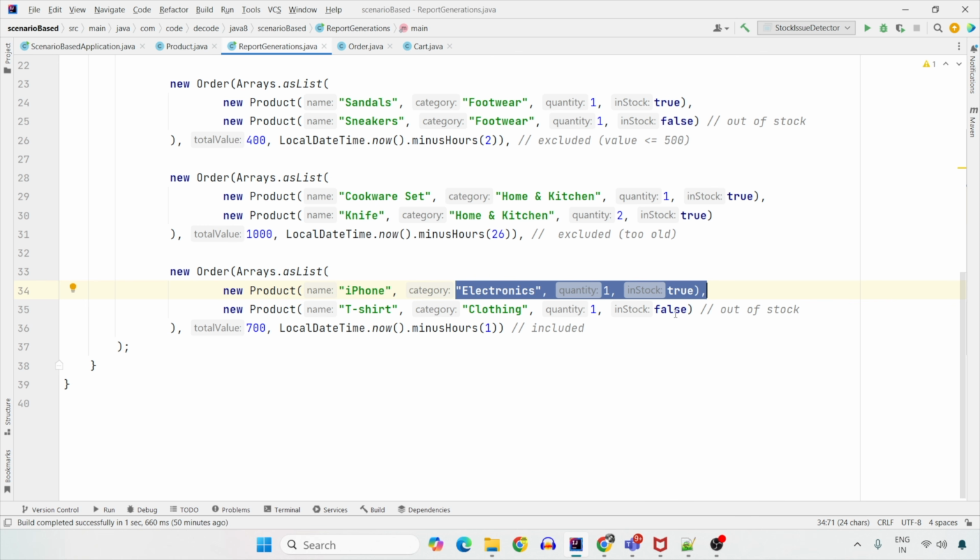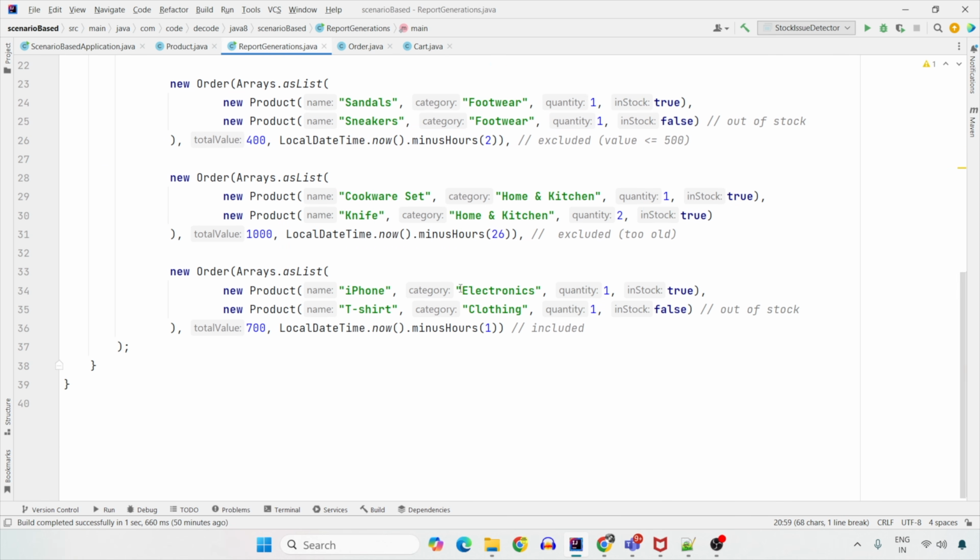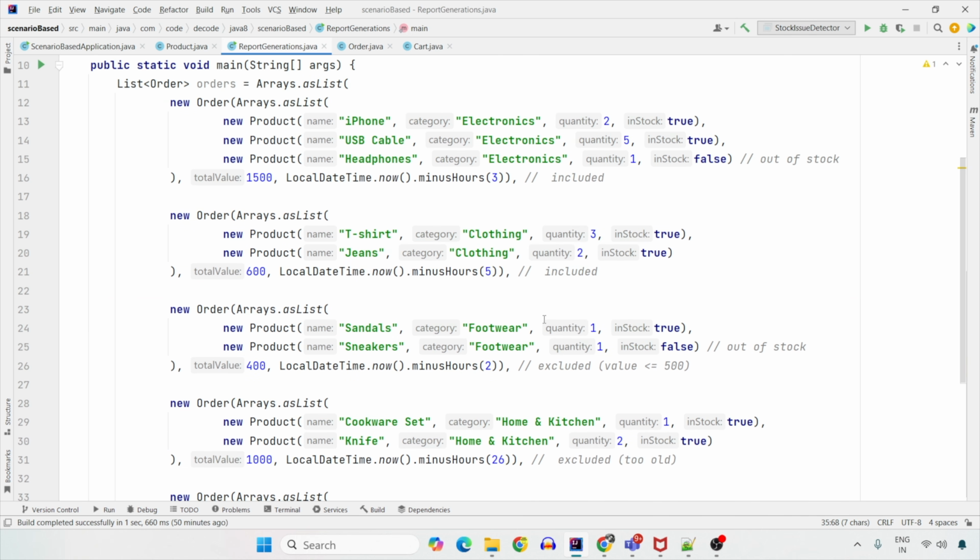So the output should be electronics as 8 and clothing. These are the 2 items which are clothing, so its total should be 5 and 1, that is 6. But this one is out of stock, so again 5. The clothing should only be 5. So the output should be electronics as 5, electronics as 8 and clothing as 5.